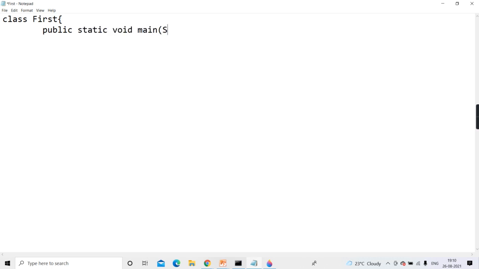So I am creating one simple class first, and then in that one method I am putting public static void main string args open brace, and then in that only one output statement, hello world. Each and everything we have to discuss.